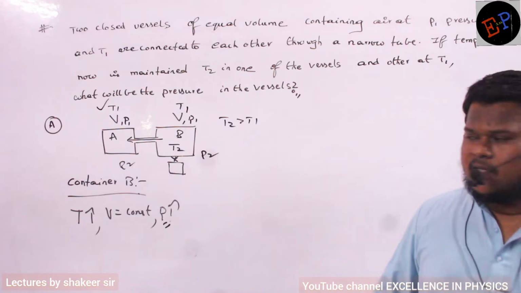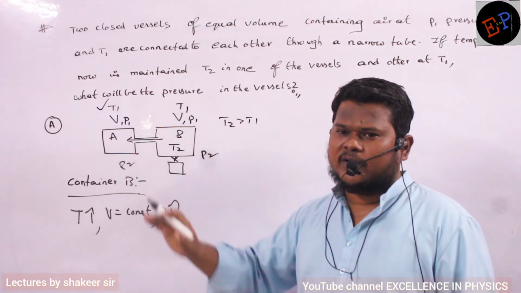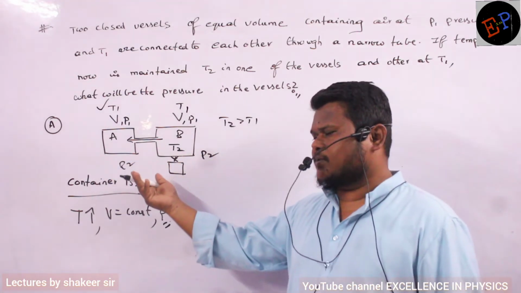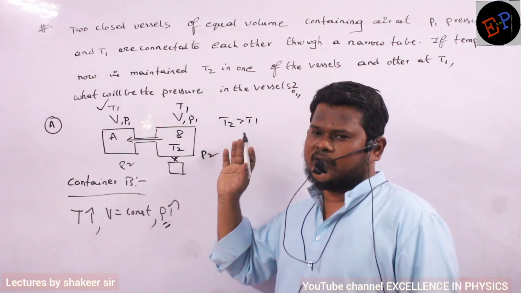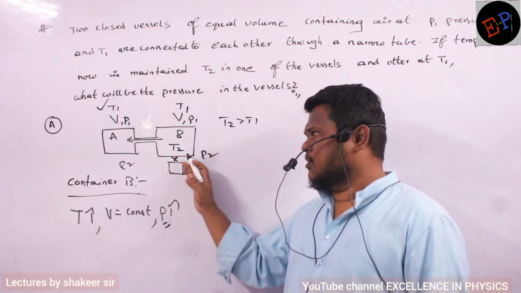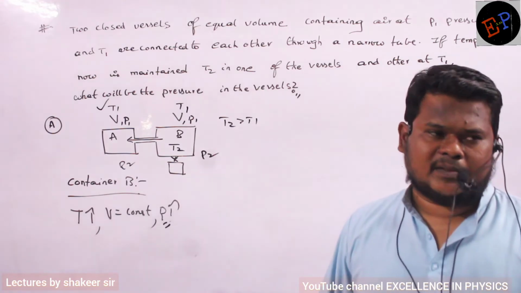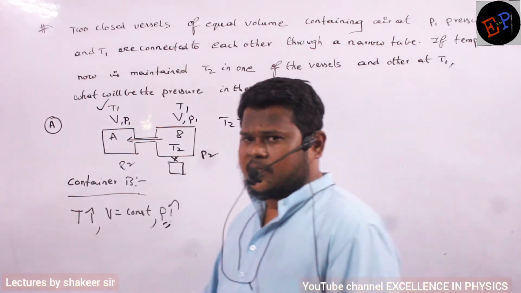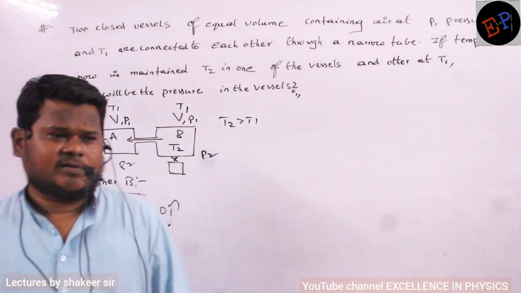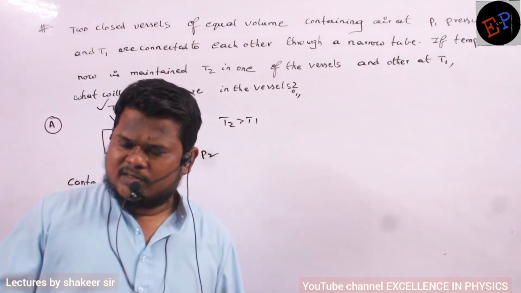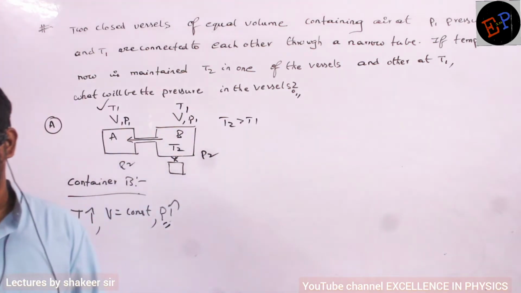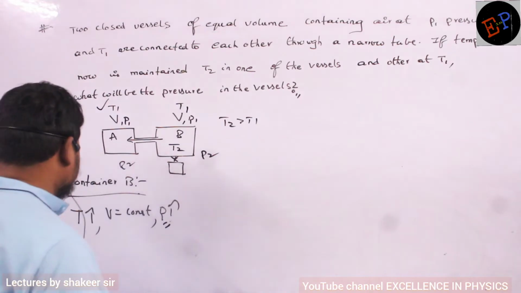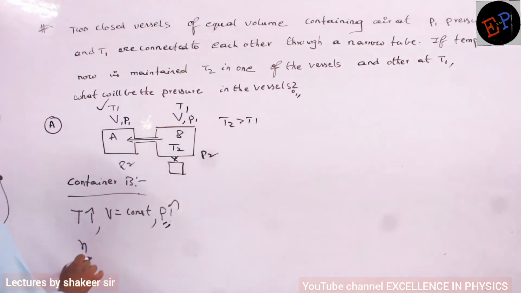Are you able to understand? Initial pressures are P1, P1. Final pressures will be P2, P2. Volumes remain the same, but temperatures are different: temperature here is T2 and temperature here is T1. Is a chemical reaction happening? Chemical reaction is not happening, so the number of moles of gas remains the same. Based on the same logic, we will do this calculation. Therefore, the number of initial moles is equal to the number of final moles, before and after heating.